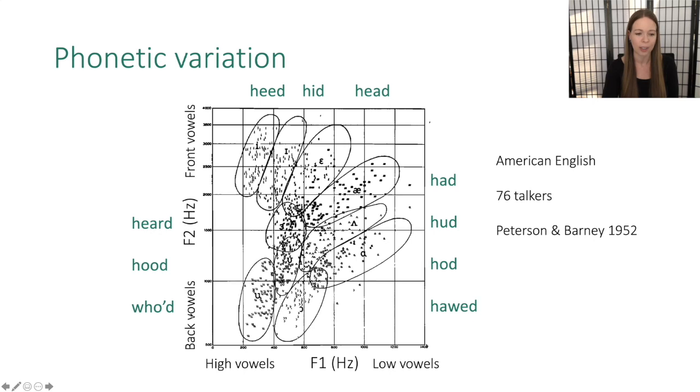So back vowels are here, and front vowels have a high F2. And each point here is a pair of talker means for F1 and F2 in this vowel space. Again, these are all American English speakers, a lot of variation across talkers. What we can't observe here is whether there is any structure within these categories, but what we can take away is there definitely is variation from talker to talker.